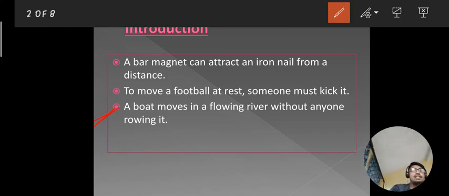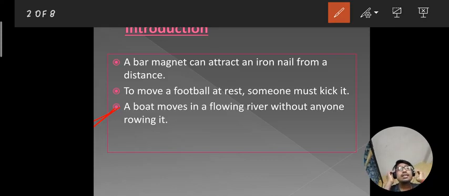So with all the above examples, what can you conclude? What is common in all the above examples? Anyone can say it in comments. The common thing in all the examples is that an external agency is required to move the body, or you can say to displace a body.